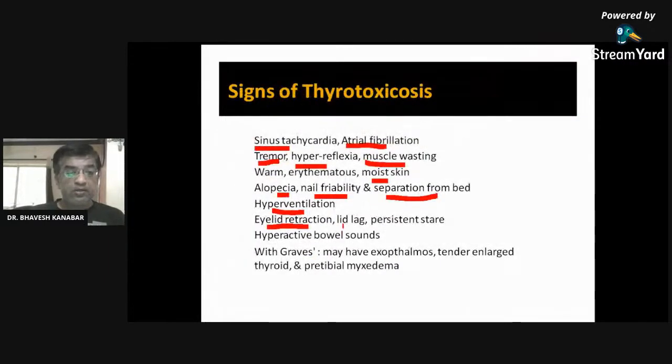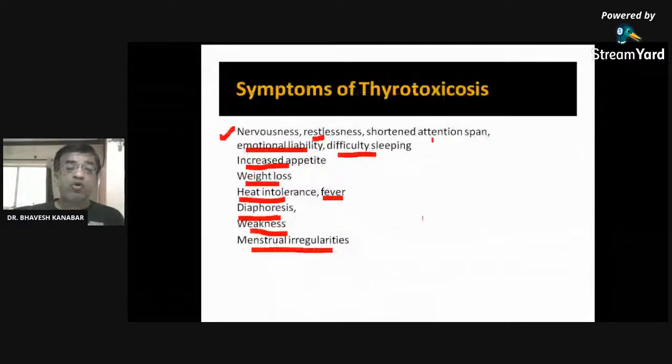Okay. So lid lag. Yes, lid lag means the upper eyelid doesn't fully cover the whole eyeball. Whenever we are sleeping, you know that our upper eyelid fully covers our eyeball. But here lid lag means the upper eyelid doesn't fully cover our eyeball, and the eyeball is visible during sleep. Persistent staring look. You can see in this photograph, staring look.